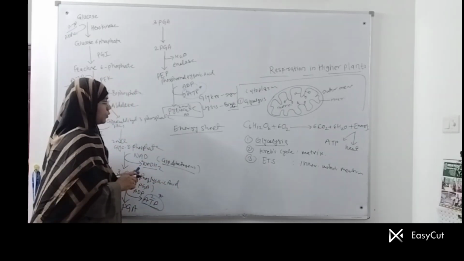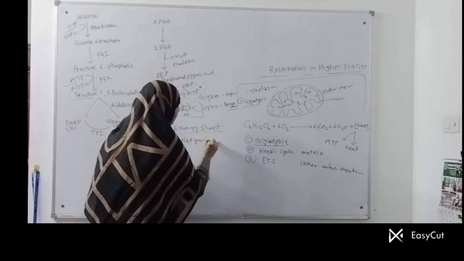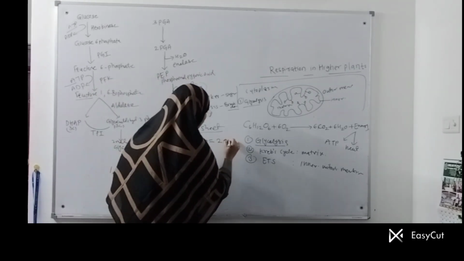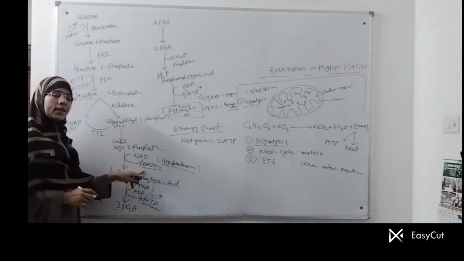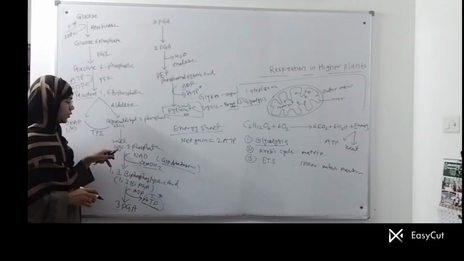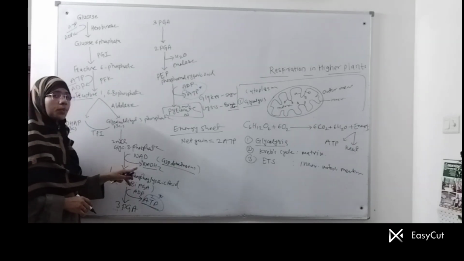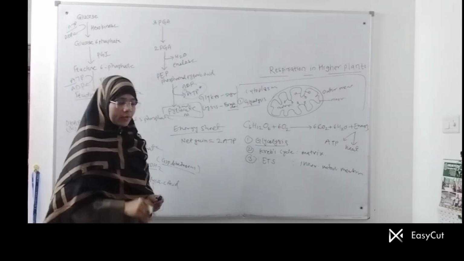So 4 minus 2, the net gain or the direct ATP formed in glycolysis is just 2 ATP, and you get 2 NADH2 at this step, conversion of G3P into 1,3 BPGA. 1 NADH2 can give you 2.5 ATP.